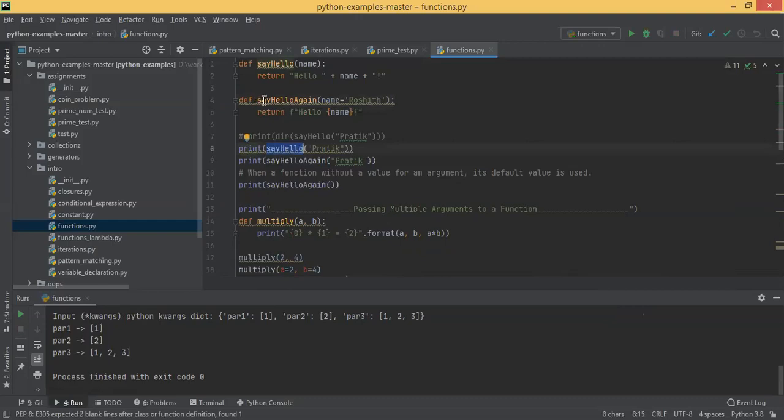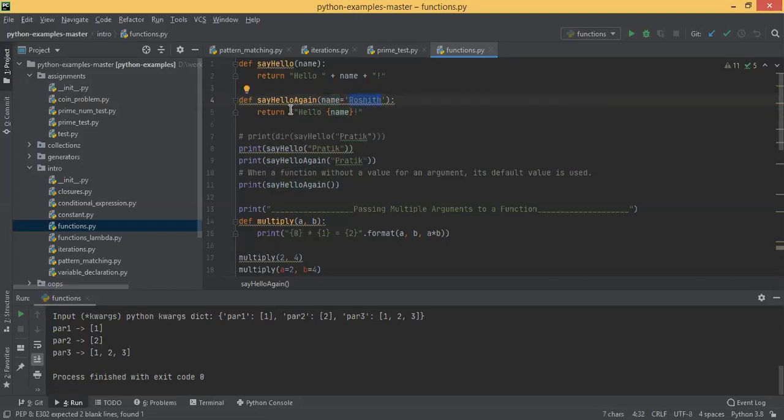Suppose I've defined another function, say hello again. Here I passed name equal to Rosit. This is called a function defined with a default value. So when you are calling this function, you can pass some value, or you can skip that also. This function takes one parameter, name, that is of type string, and it has a default value called Rosit. If you feel like, you can pass some value while calling, or you can skip that. In that case, the default value will be taken.